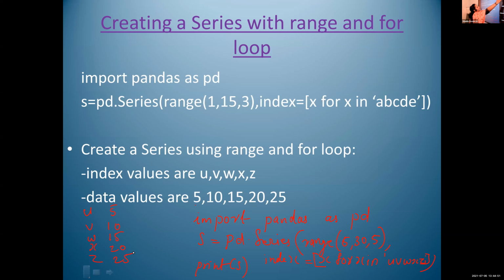Basil went. Yes, ma'am. Ashish, is it clear? Yes, ma'am. Okay. Any doubt regarding this for loop and range function?